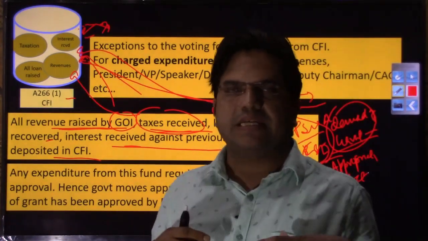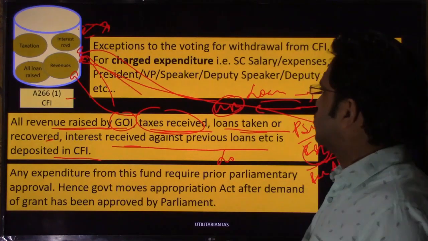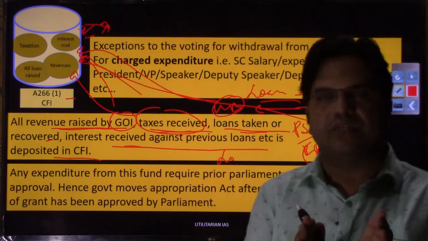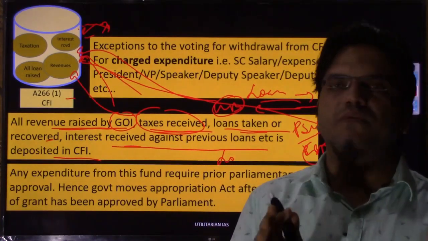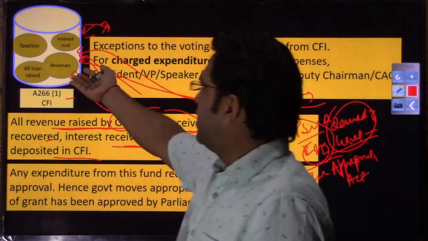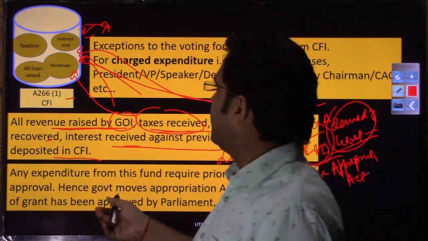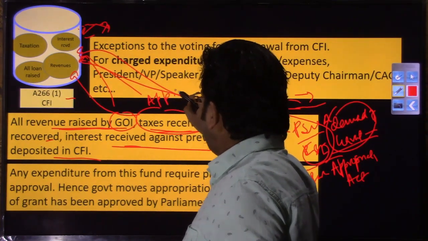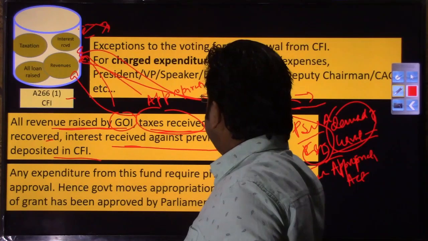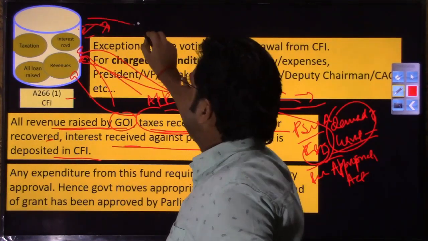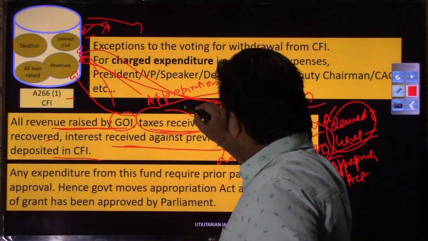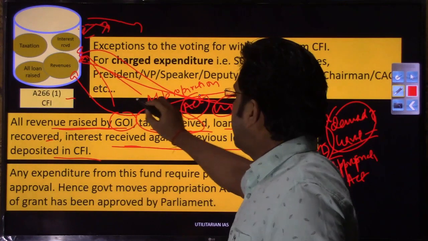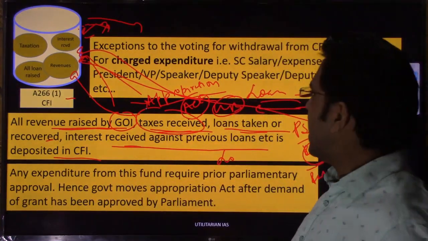I want to appropriate something, means I want to take that thing, right. So, the executive is simply saying that okay, you have approved that amount for the Ministry of HRD, you have approved that amount for the Ministry of Defence. Now, the money is lying in the Consolidated Fund of India. They will have to bring another act after passage of this budget, that is called the Appropriation Act, means they are trying to appropriate some amount from this Consolidated Fund of India, and for that they need parliamentary approval, and they will have to have this Appropriation Act passed, right.